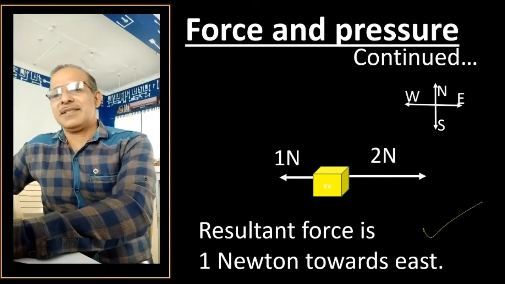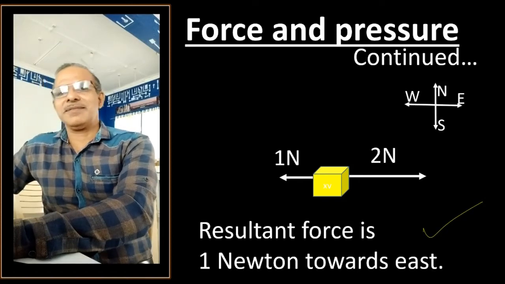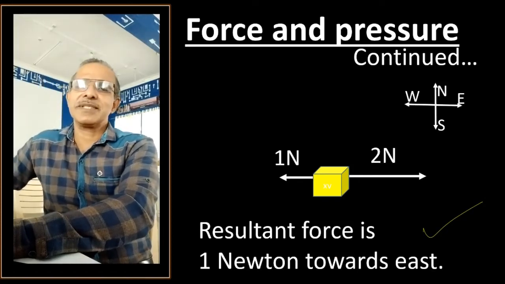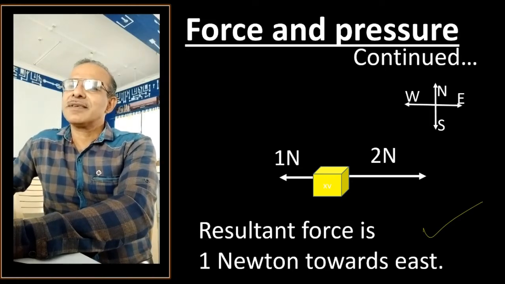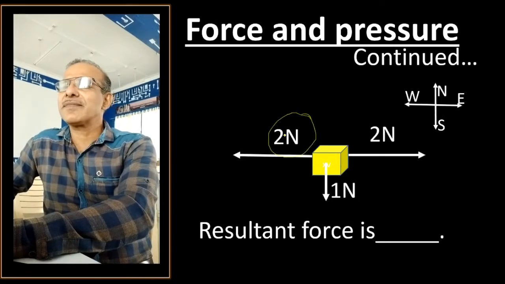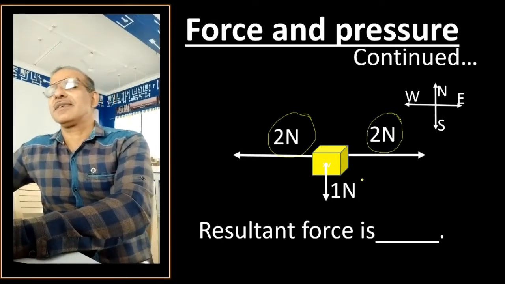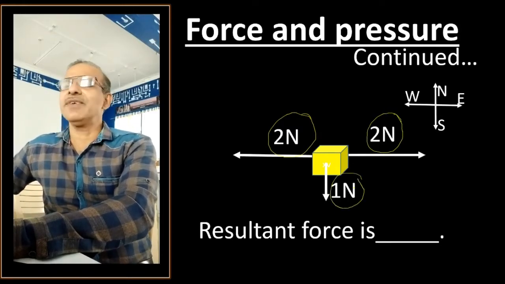In case, suppose 3 forces are applied on the same object. Now look at this. 2 Newton of force in either direction, but there is one more force here, 1 Newton, which is downward, which is towards south, according to the direction.